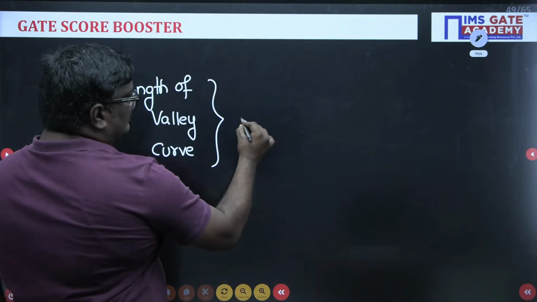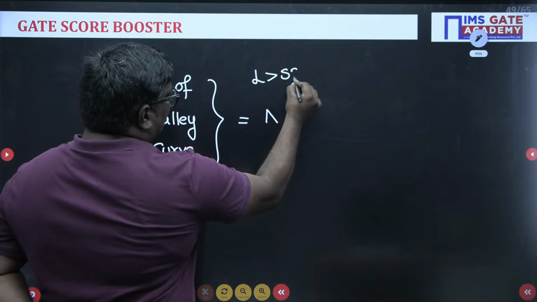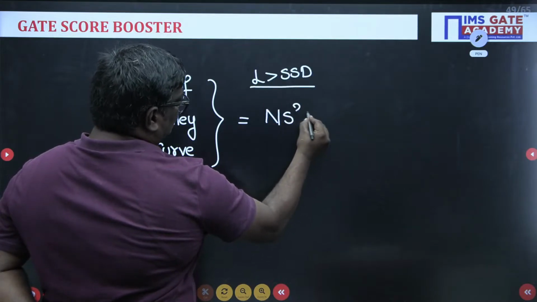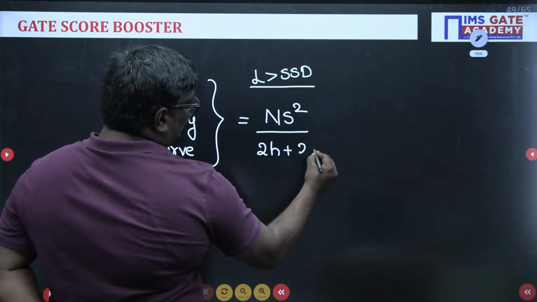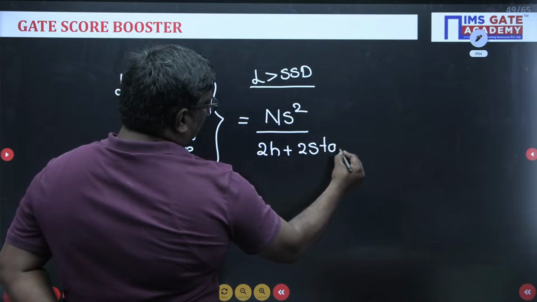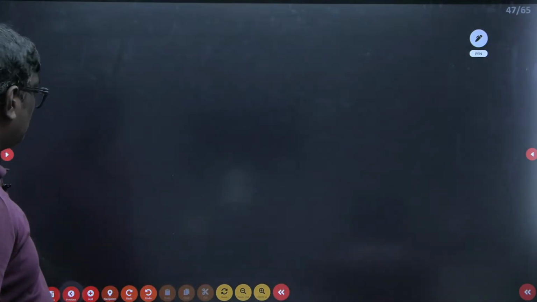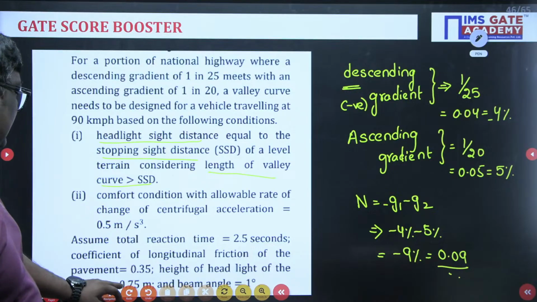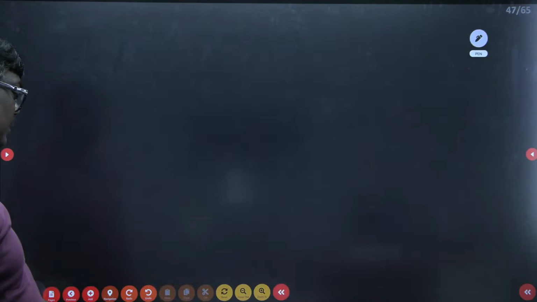It is given by the formula when L is greater than SSD. First we will calculate SSD, that is a different thing. When L is greater than SSD, N S square upon 2h plus 2s tan alpha. But here, they have given the values also. Here they have given the headlight height is 0.75 and beam angle is 1 degree.